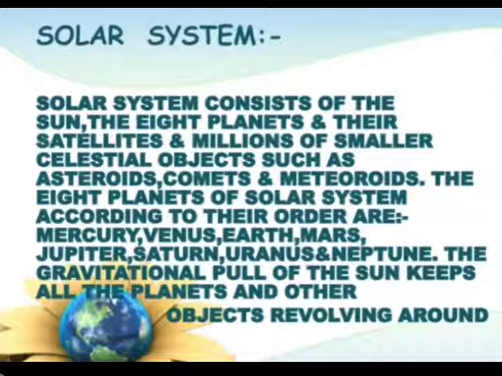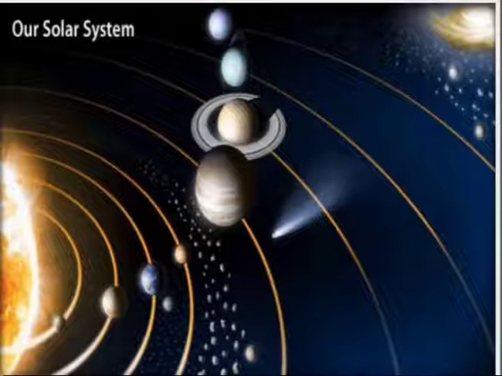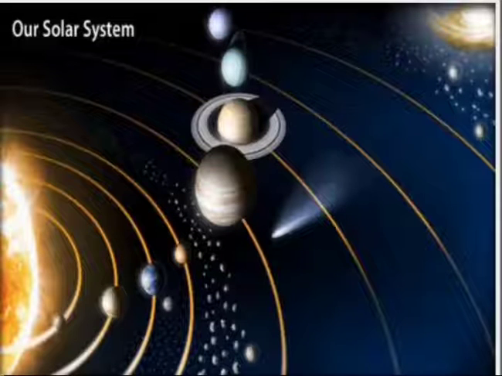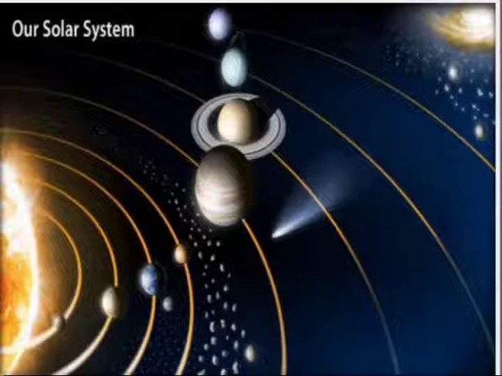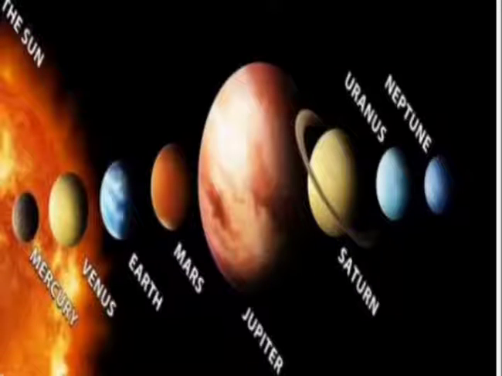The gravitational pull of the sun keeps all the planets and other objects revolving around it. All these celestial objects are moving around the sun. What is enabling them to revolve around the sun is the gravitational pull. This picture shows the 8 planets revolving around the sun, and comets and asteroids are also visible. These are the names of the planets in a systematic order.